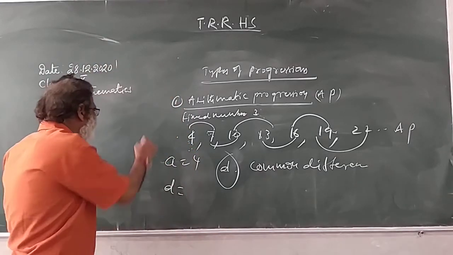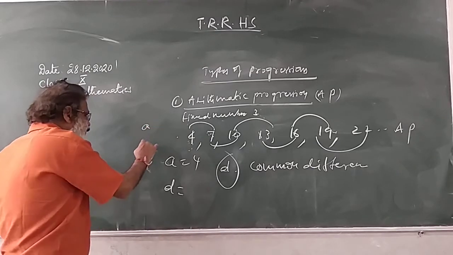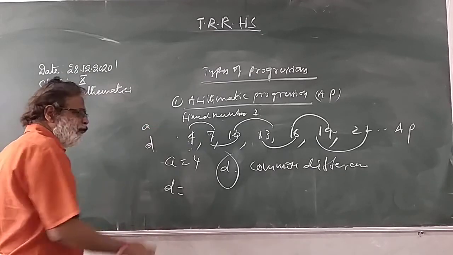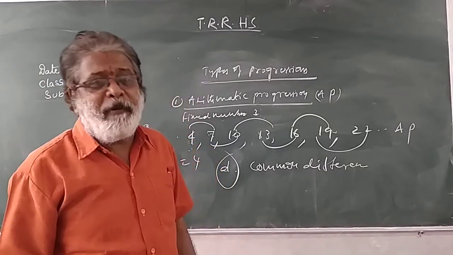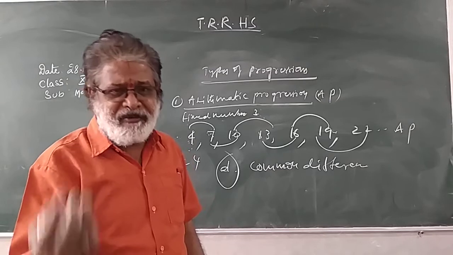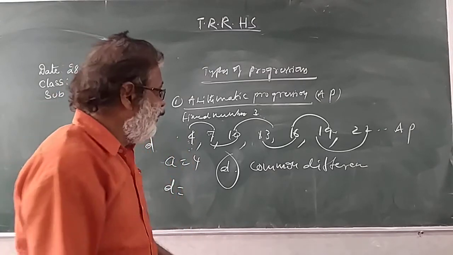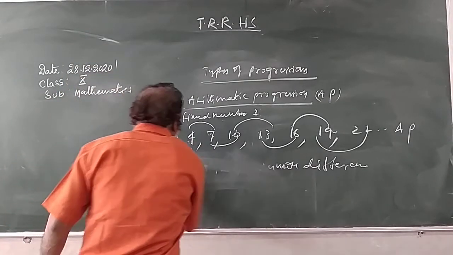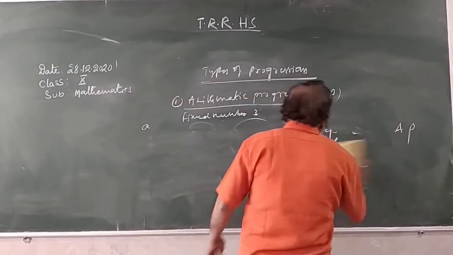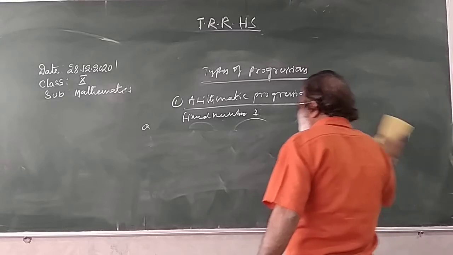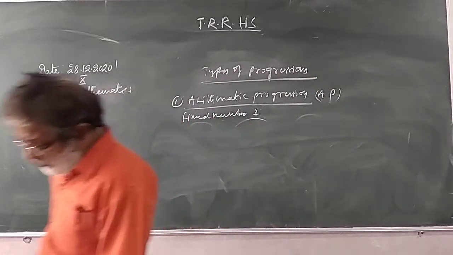In arithmetic progression, the first term is represented by A, and the common difference is represented by D. How do you increase the terms of the AP? By adding the fixed number. Fixed number means what? Common difference. Now I hope you clearly understand. What is AP? The progression in which the common difference is the same is called arithmetic progression.